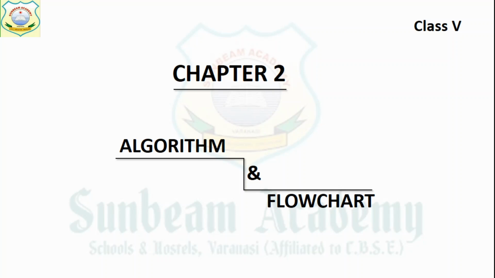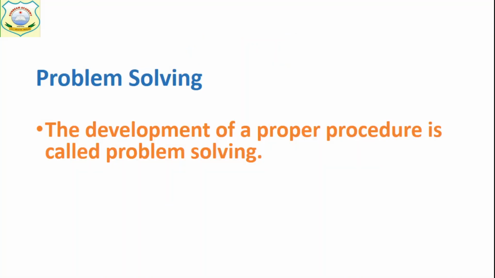Now we have chapter 2, algorithm and flowchart. The first topic is problem solving. What is problem solving? The development of a proper procedure is called problem solving. In computer, what are we doing?